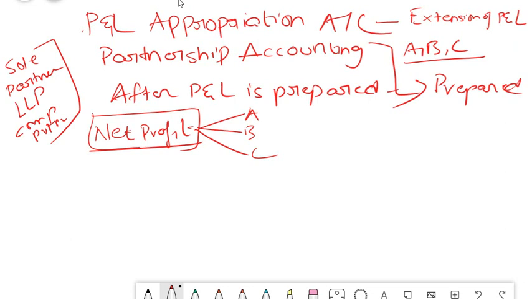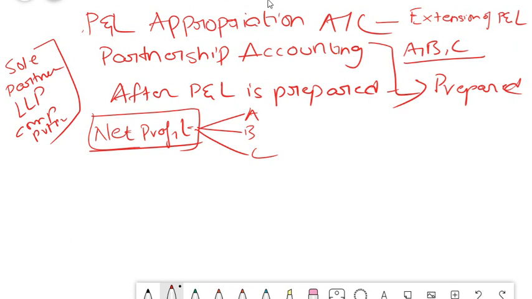Sometimes the partners may withdraw some money for their personal use, like drawings. So the partnership firm generally charges interest. Drawings is just like a loan kind of thing. So they charge interest. Sometimes the partners also receive some money from outside. So all these adjustments have to be done, and the final amount payable to A, B and C has to be decided.